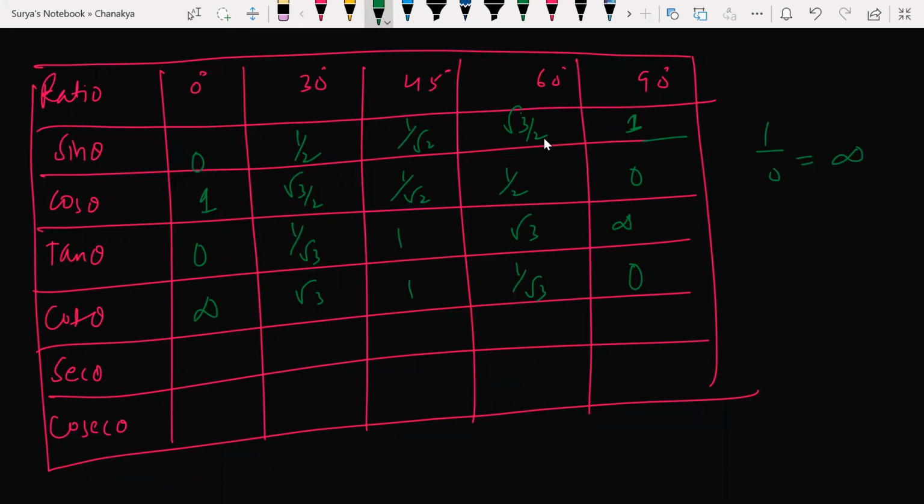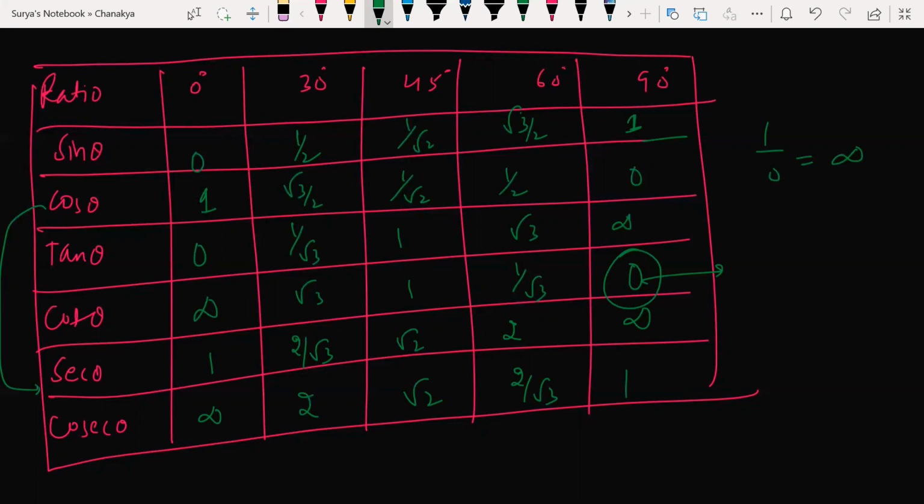Look at this. So secant theta. Secant theta is what? Reciprocal of cos. So 1 by 1 is 1, 2 by root 3, root 2, 2. And here, tell me, 1 by 0 is again not defined. Now cosec theta is what? 1 by 0 is not defined. Here 2, root 2, 2 by root 3, 1. Sir, how did you get this 0? Tell me, how did you get that 0?